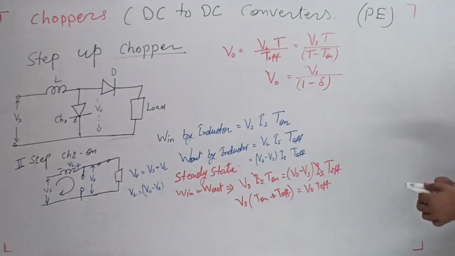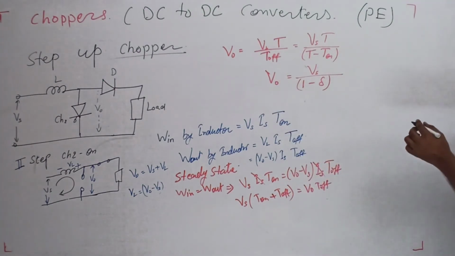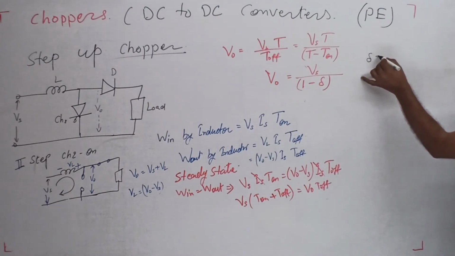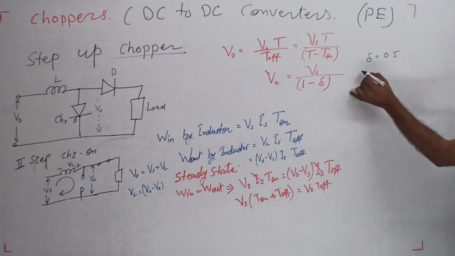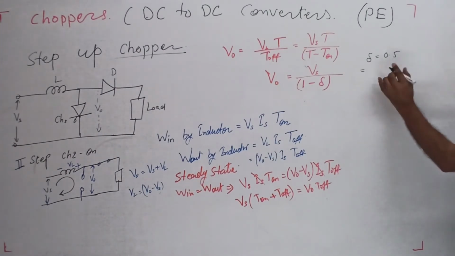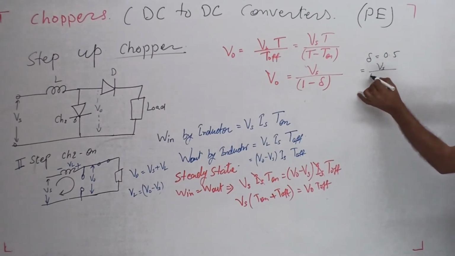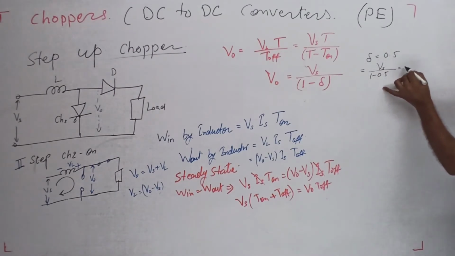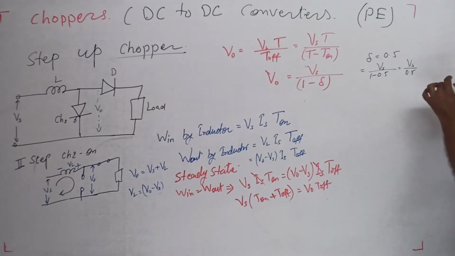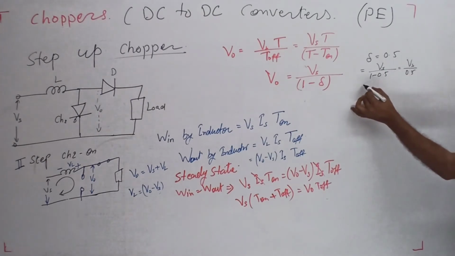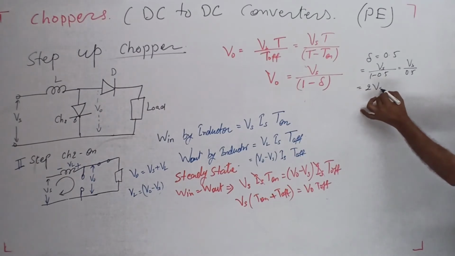So it is stepped up. How can we say it is step up? If the duty cycle is 0.5, it means half of the time the switch is off, half of the time the switch is on. So the output voltage for duty cycle 0.5 is Vs divided by 1 minus 0.5, that is 0.5. Vs upon 0.5 equals 2 Vs. So the output is 2 Vs.